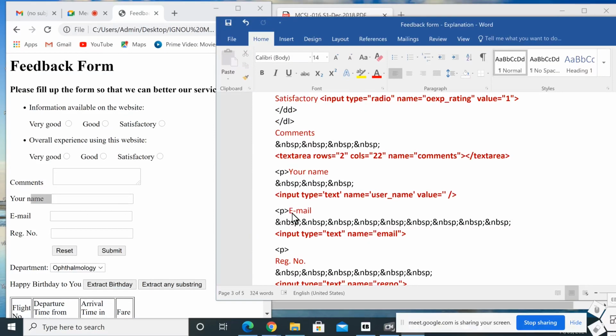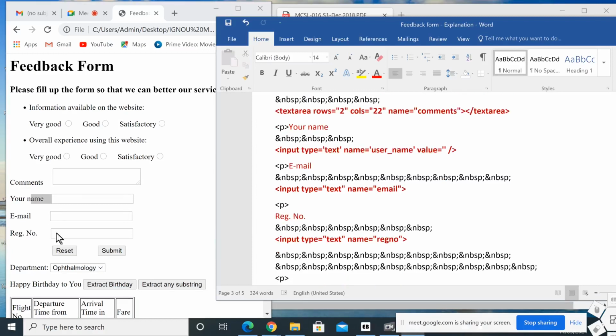The next one, P. Then next paragraph, email. Then after email we put, I think, around 10 spaces, because all the text boxes should be in the same order, that's why I used space in between. The next one, after email, input type equal to text, name equal to email. Then P, this is another thing, register number, REGNO, put some space. Then input type equal to text, name equal to REGNO, no value.